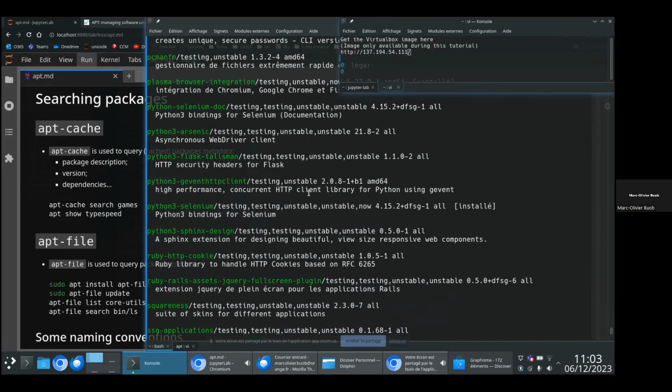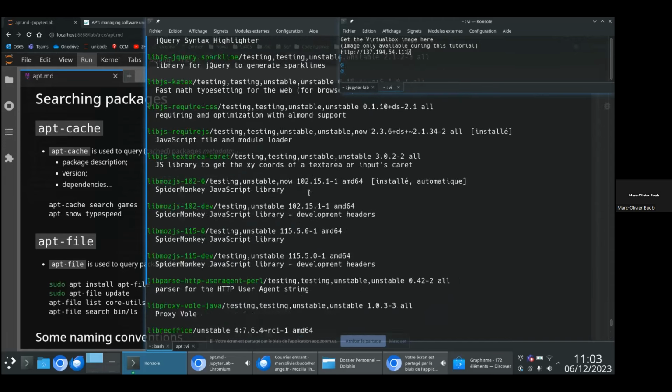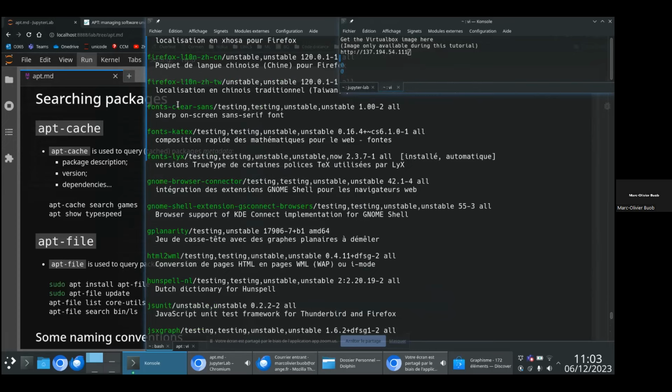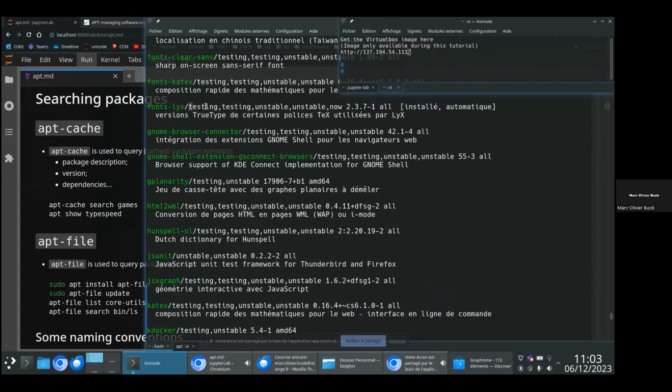It is not exactly the same display, but it is more or less the same information. You have the list of the packages in green, the candidate release, the package status, and the description. But those two commands are more or less equivalent.